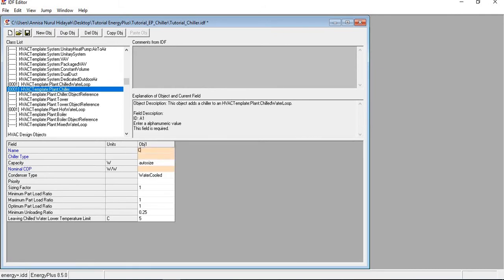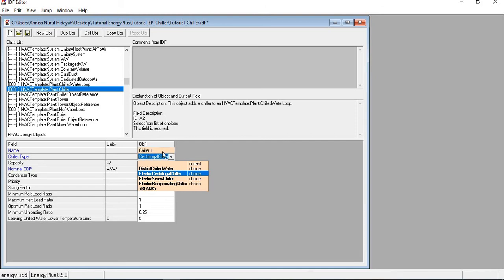I will name it chiller 1. Chiller type would be electric centrifugal chiller. The difference between electric centrifugal chiller, screw chiller, or reciprocating chiller is in the compressor of the chiller. If you want to know more about each type of chiller compressor, you can check the link that I wrote in the description.